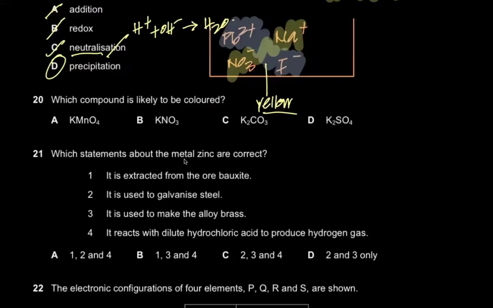Which compound is likely to be colored? Well, it must be a compound from a transition metal, because that's the property, right? So it's potassium nitrate, no. Potassium carbonate, no. Potassium sulfate, no. KMnO4, potassium manganate. Because of the manganate ion, this is actually purple, and you all know that it's purple, right? We've used this in so many places.